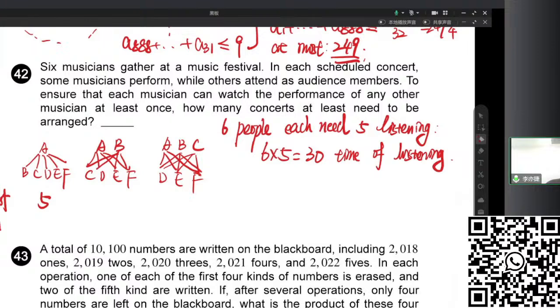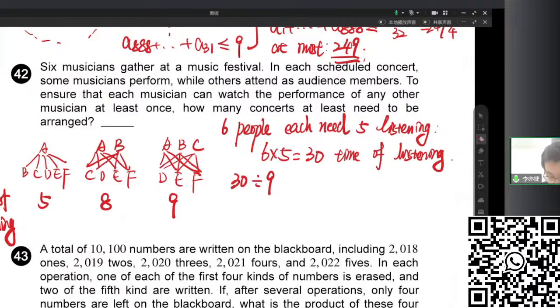So for 1 to 5, we can create 5 listenings. For 2 to 4, we have 8 listenings. And for 3 to 3, we can have at most 9 listenings. So the 3 to 3 is the most efficient way, because in each concert we can have 9 listenings. Now, in total, we have 13 listenings, and each concert has at most 9.